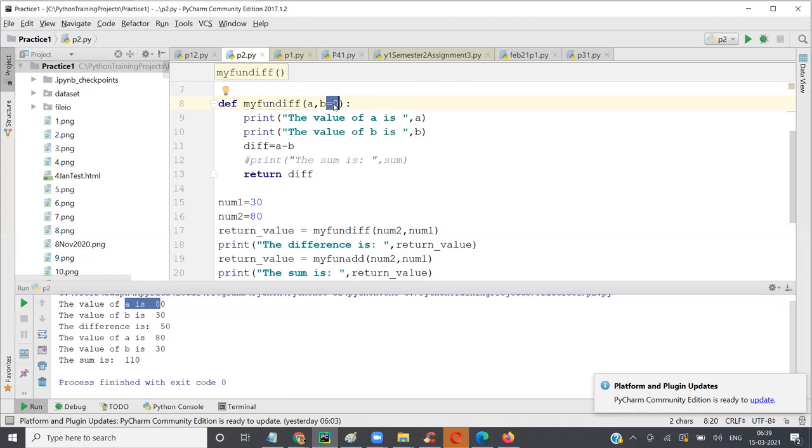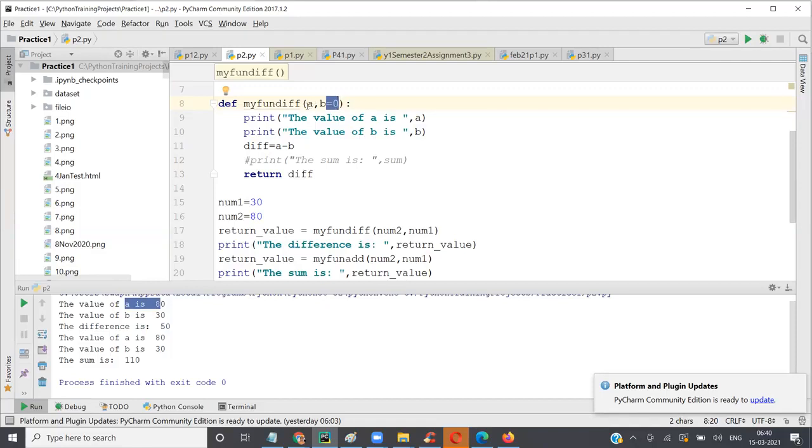Right? When we do not provide a value for B, only then it takes the default value. If you provide the value for B, then it takes the value that you are providing. It will ignore the default value. Exactly.